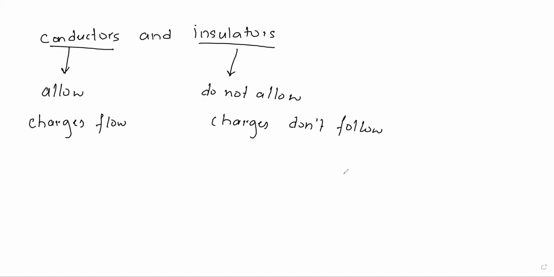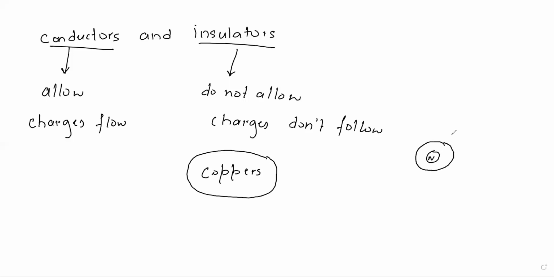Now let us consider a metal like copper. To understand better about conductors and insulators, let us consider this metal, copper. We all know copper is a material, or a matter. So it has molecules. If there are molecules, then there should be atoms. We all have studied the structure of atom in the previous class. So what does an atom have? An atom has a nucleus and the electrons revolving around the nucleus.